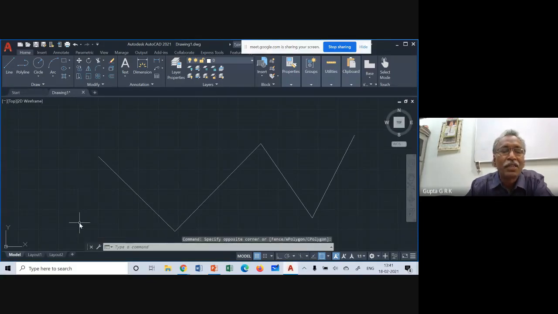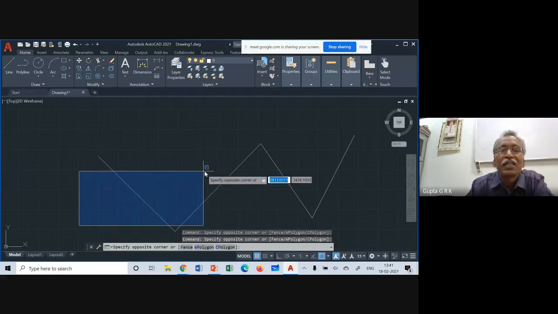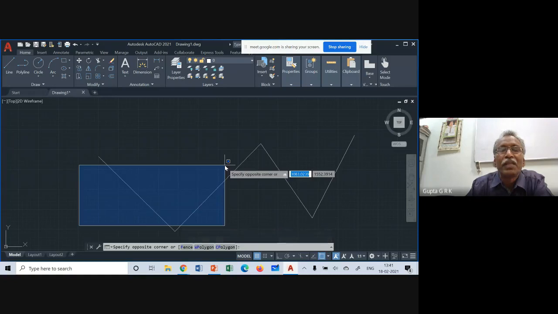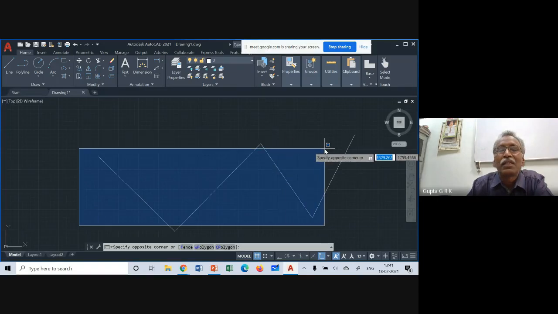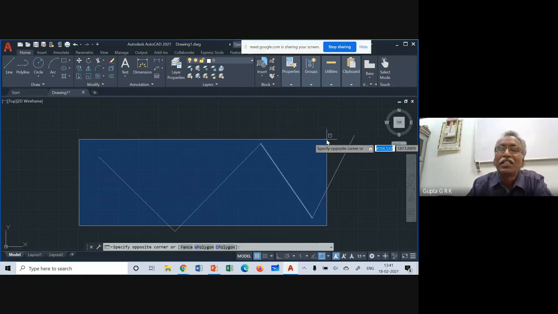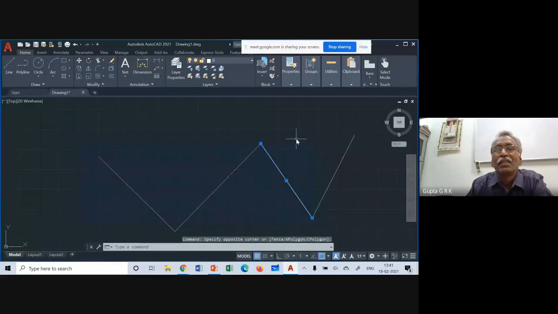I will get a blue window. So when I take the blue window, whatever the window covers, the complete object, if it is there in the window, that object only will be selected. Suppose I remove it now. The window is cutting these 2 lines, but this line is completely within the window. That's why this object only is selected. So I can remove this.